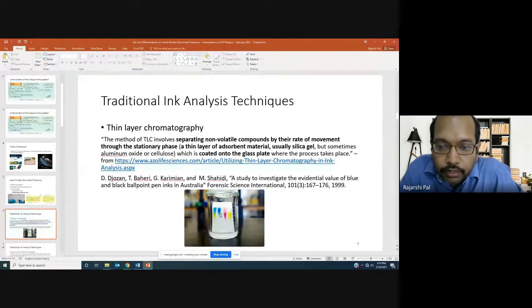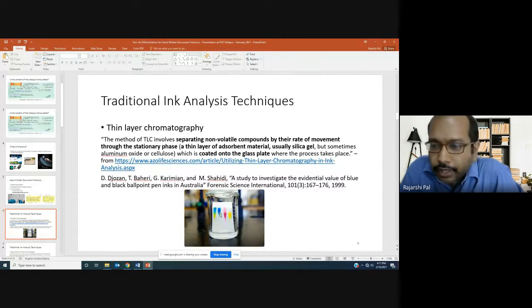Some chemical reaction takes place, and based on that, certain colors come out, which we can see. So this is what thin layer chromatography is. There are several papers on using thin layer chromatography for ink analysis in handwritten documents.